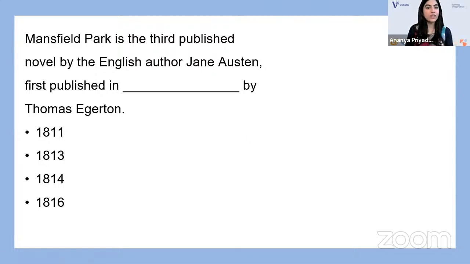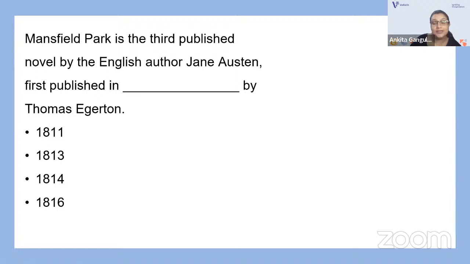Mansfield Park is the third published novel by the English author Jane Austen. It was first published in Dash by Thomas Egerton. Now, which year was it? Is it 1811, 1813, 1814, or 1816?